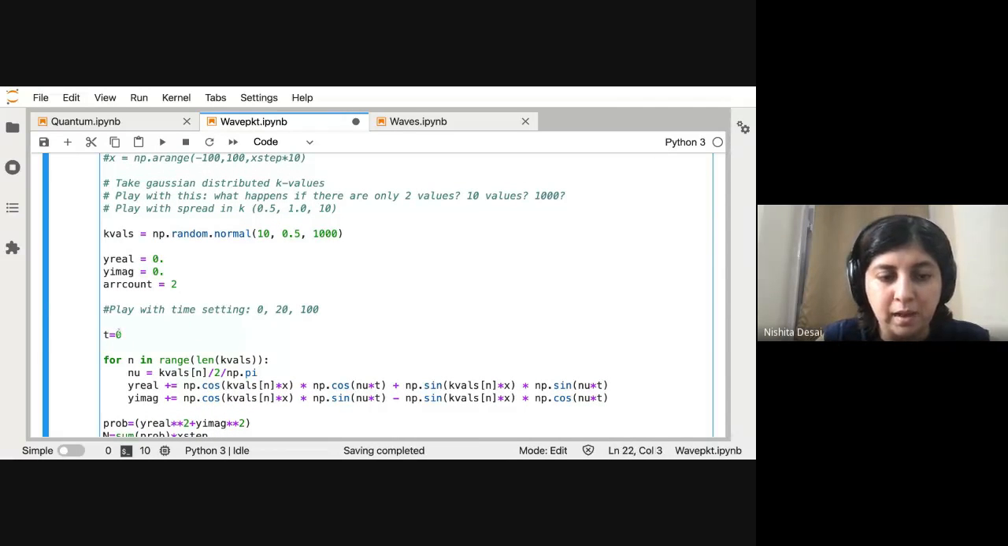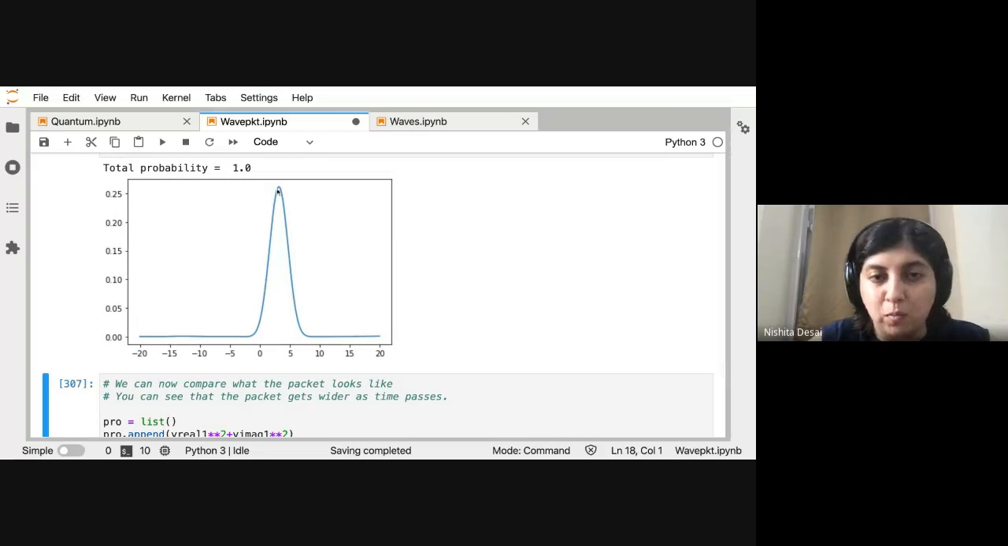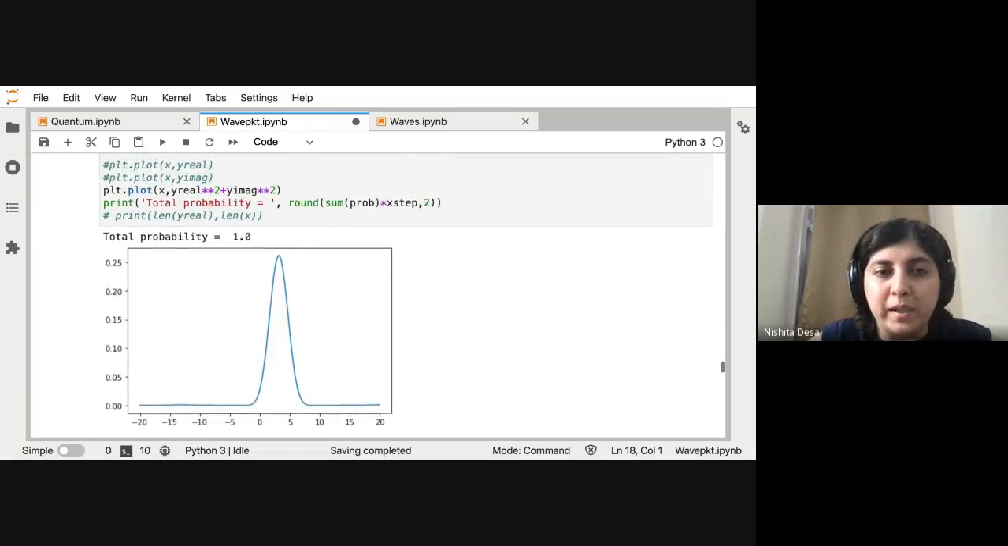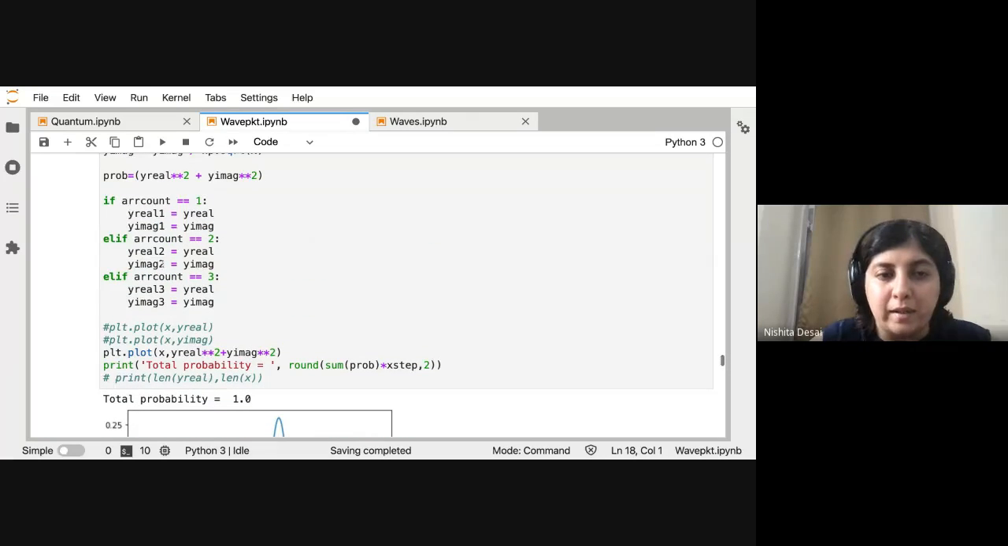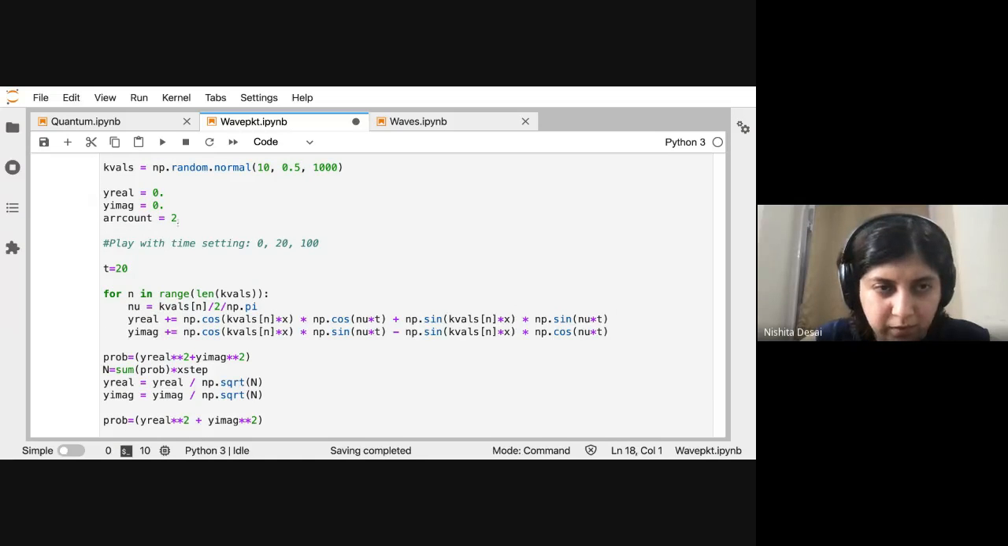And this one is 20. You can see that the wave packet has moved a little bit after 20 seconds. Your probability is still normalized, and your array is now stored in the second one. And then we can do the third one.